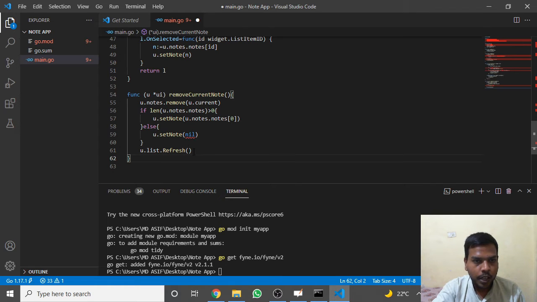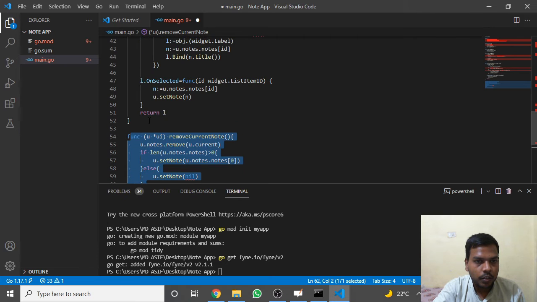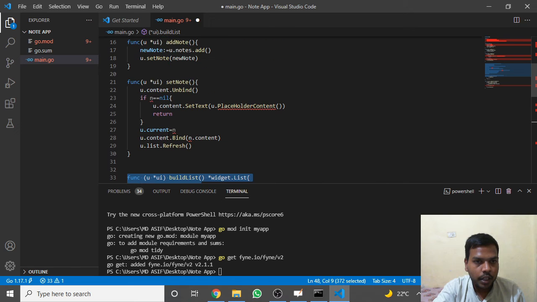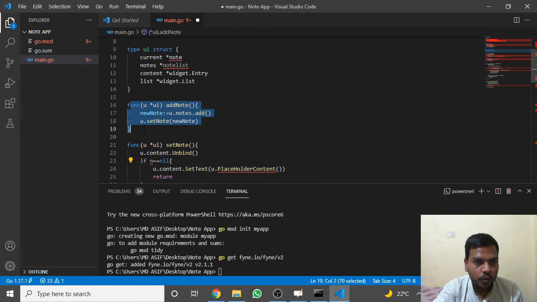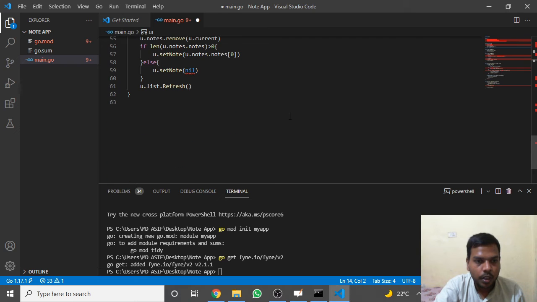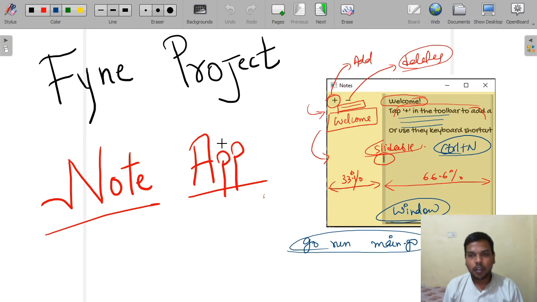I hope up to that point is clear. We created a remove node function, we created a build list function, we created a set node function, and we created an add node function, and this is our user interface, which is declared via structure. Okay, now what else we can do? As I told you, in this app all the sections perform dynamically.